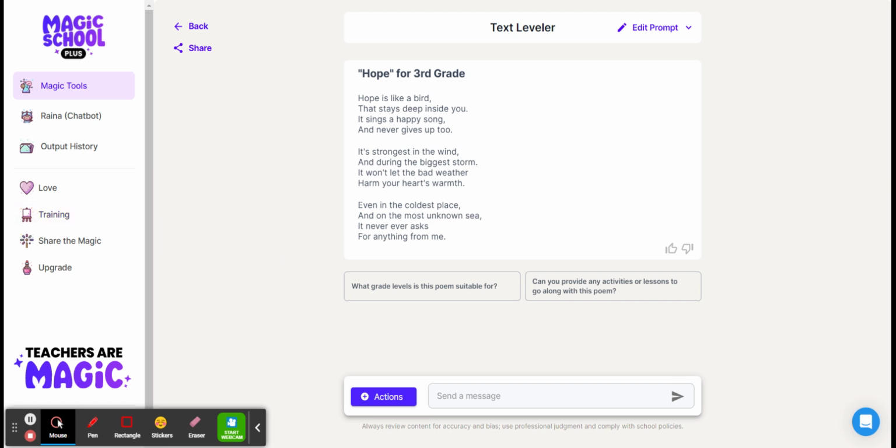So this would really work for students who are, say, in the 11th grade, but they're really, really struggling with complex text. Or even in the 12th grade, let's say you're doing Hamlet, for example. So if you wanted to put a soliloquy in there and level that text just to help students get the idea, that's something that you could do.